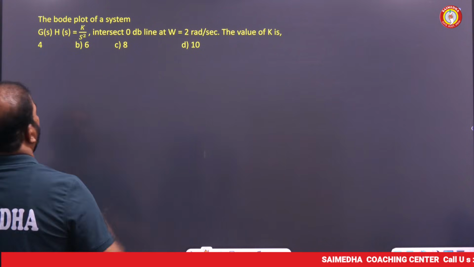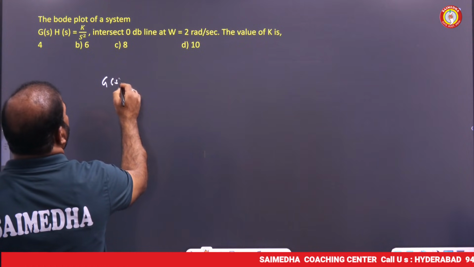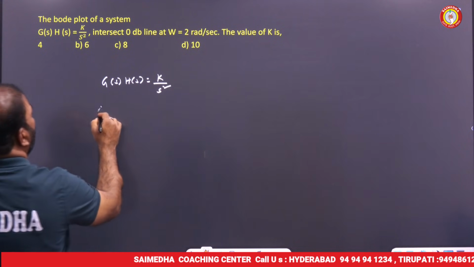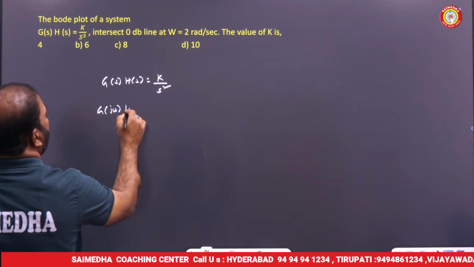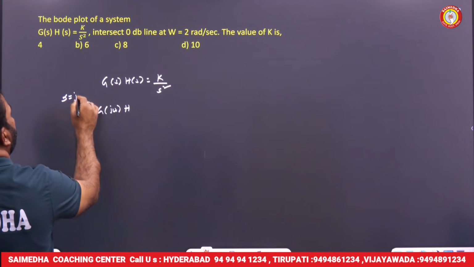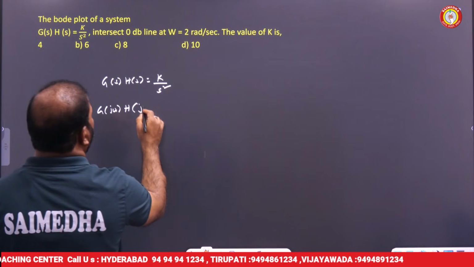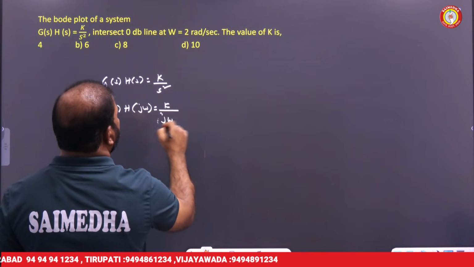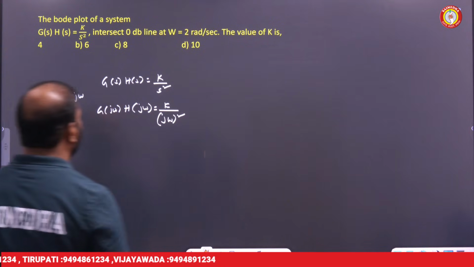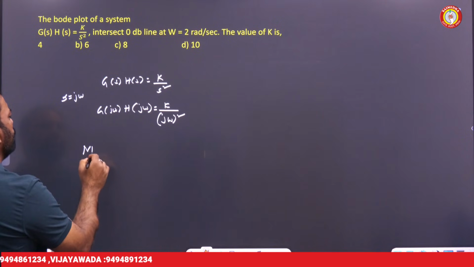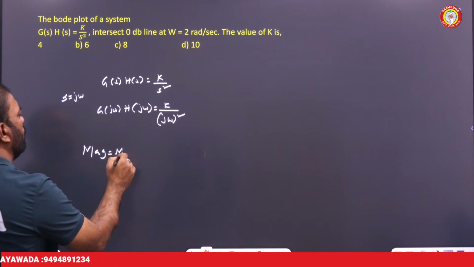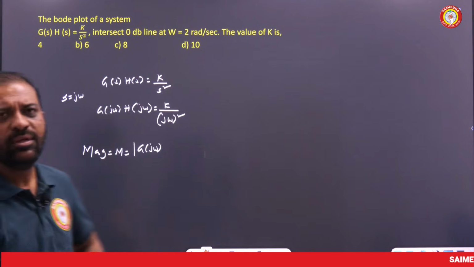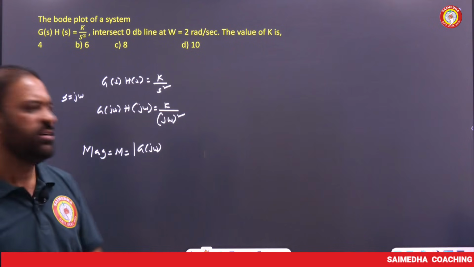My dear friends, given the transfer function G(s)H(s) equal to k by s square, I would like to find G(jω)H(jω) by putting s equal to jω. So G(jω)H(jω) is equal to k by (jω) square. Here the magnitude M is equal to the modulus of G(jω), which means I am going to find the magnitude of the given transfer function.